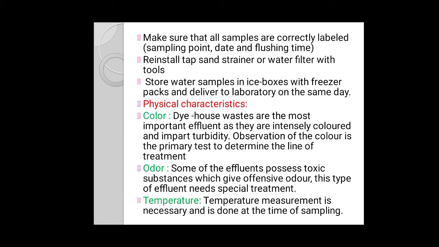Then the next physical parameter is the color. We know that the color of the sewage can normally be detected by the naked eye, and it indicates the freshness of the sewage. It means if the color of the sewage is yellow, grey or light brown, it shows that the sewage is fresh, and if the color of the sewage is black or dark brown, it indicates that it is septic sewage.